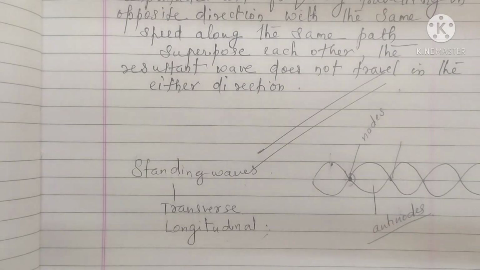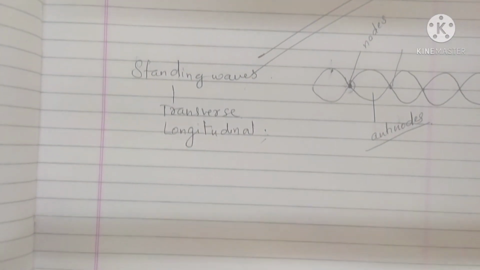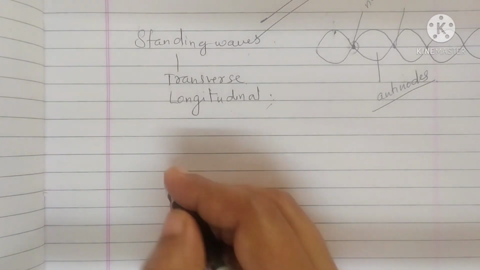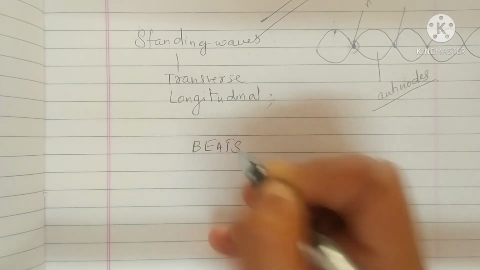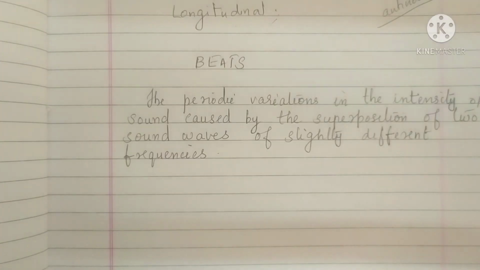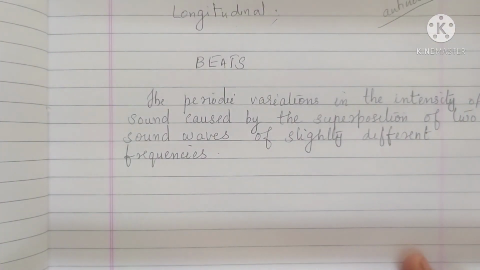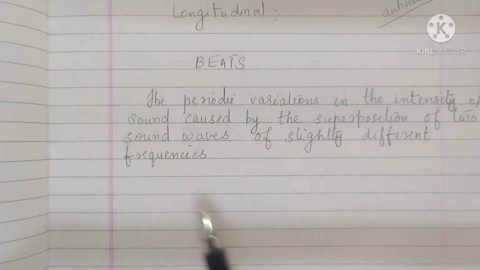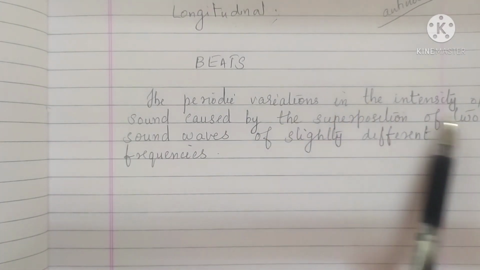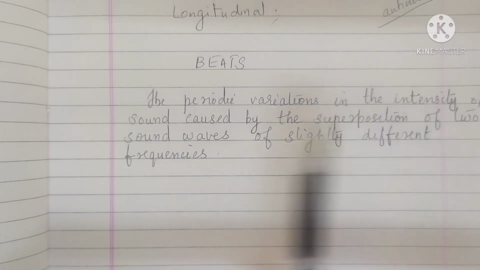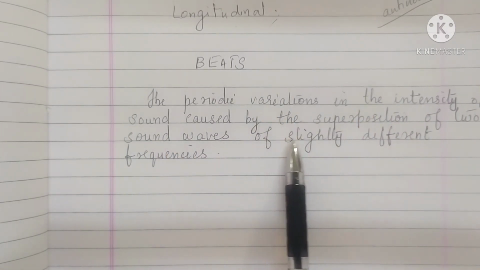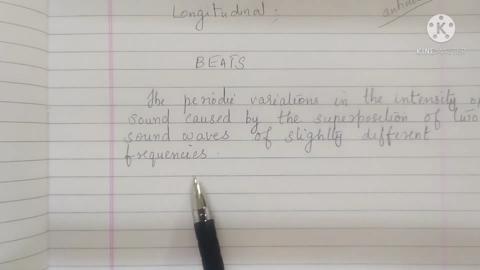And now we will move to the third part, which in the morning session we told is beats. So the third one is beats, the periodic variations in the intensity of sound caused by the superposition of two sound waves of slightly different frequencies.